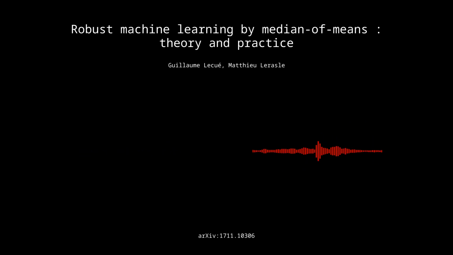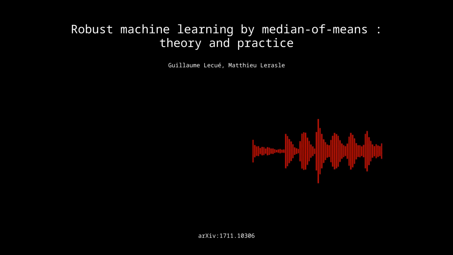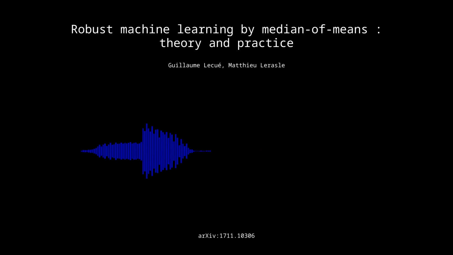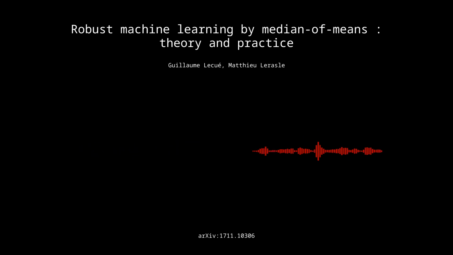Now, this paper focuses specifically on LASSO and SLOPE, but I imagine this idea of using MOM could be applied more broadly, right? Absolutely. Think about all the other machine learning methods and algorithms out there. How many of them could be made more robust by incorporating MOM principles? It's a really exciting area to explore. It's like a call to action for the machine learning community. We need to move beyond those traditional assumptions and really embrace these robust methodologies.